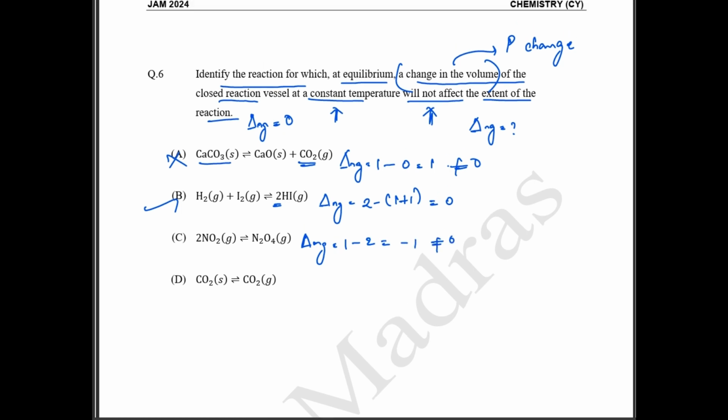Likewise, for option D, del ng is equal to 1 minus 0. This is again not equal to 0. So the extent of the reaction will be unaffected in the case of option B. Next question.